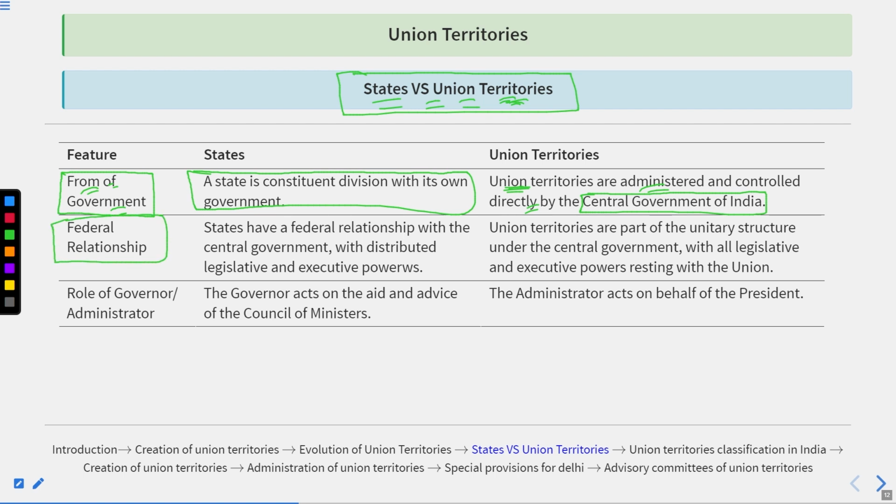Federal relationship. The state enjoys a federal relationship with the central government. Why? Because the legislative and executive powers are divided between the central government and the state government. So the central government has its own power and the state government has its own power.